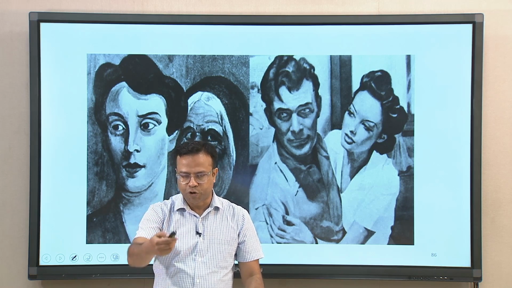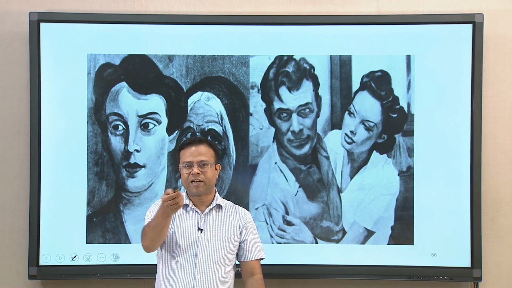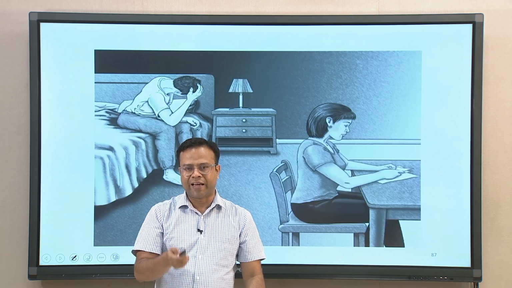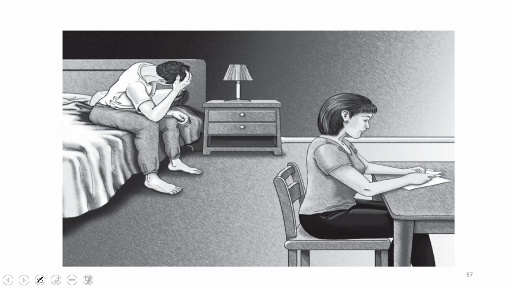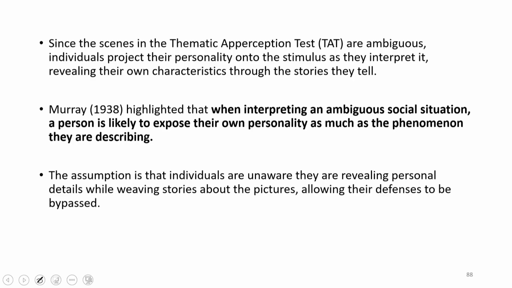This is another card, for example, which shows people in a very ambiguous picture, and people can have multiple interpretations of it. So, this kind of card is given, which is quite ambiguous. The individuals project their personality into this stimulus and interpret it, revealing their own characteristics through the stories they tell about these pictures.